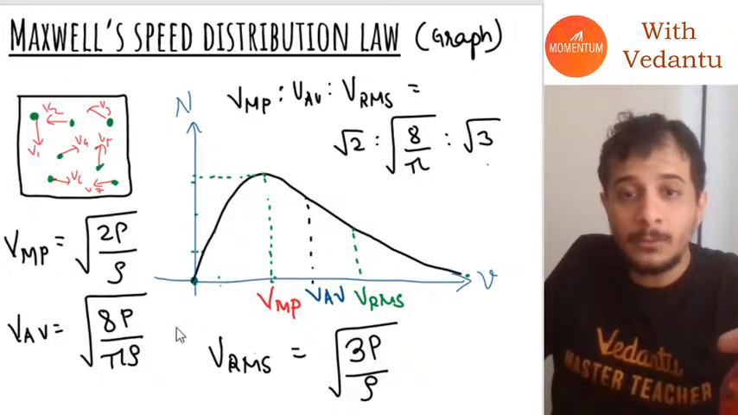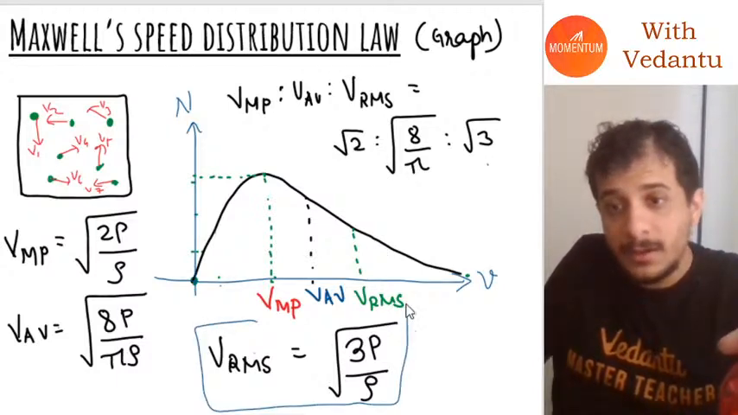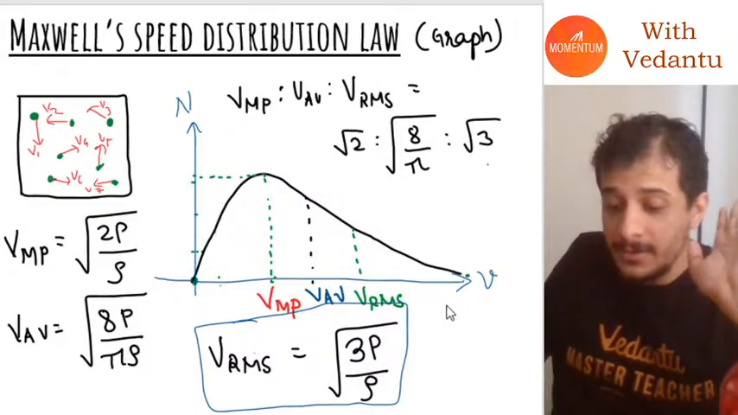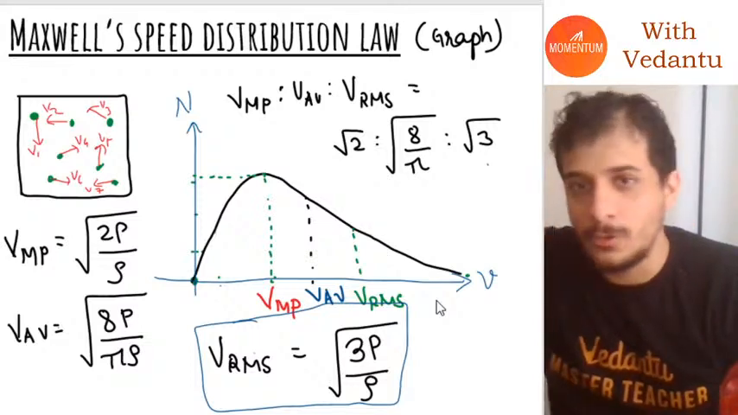Which one will we try to derive? We will try to derive the VRMS velocity, and this is the derivation that I'm going to do now. This is what we will derive. This derivation is part of our syllabus. The derivations of the other two velocities are not part of our syllabus.